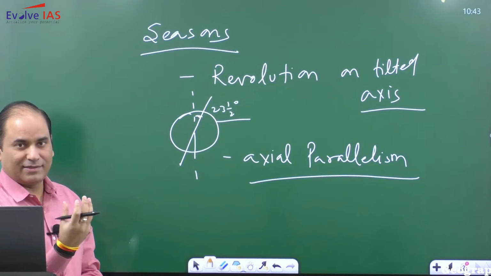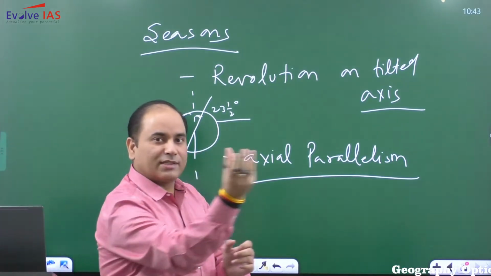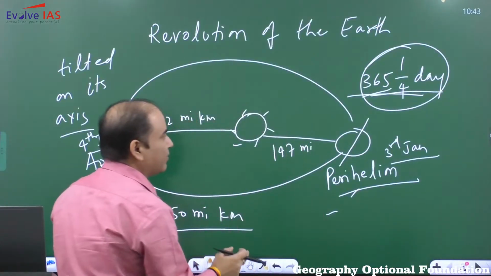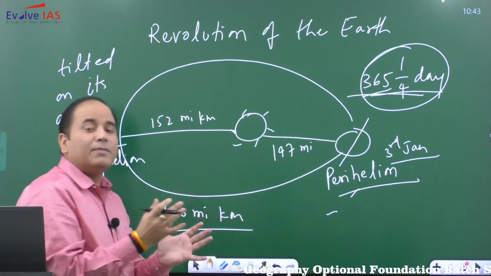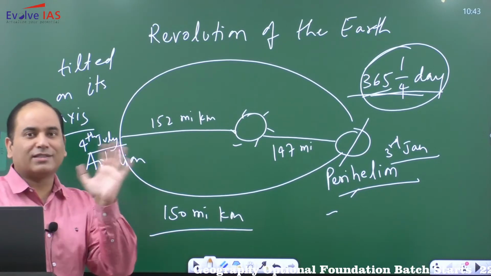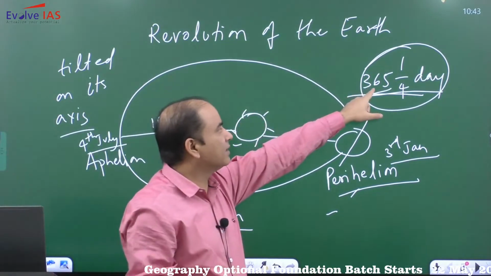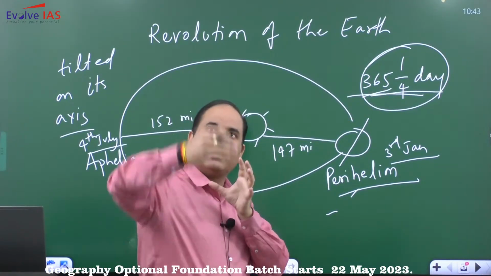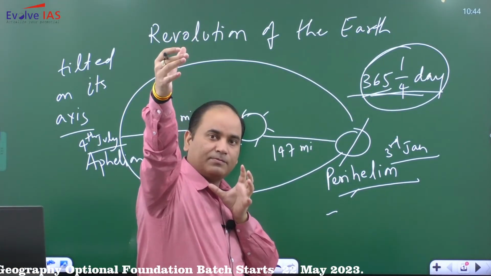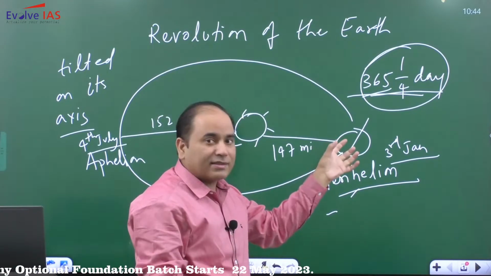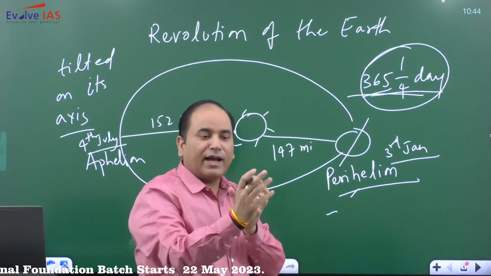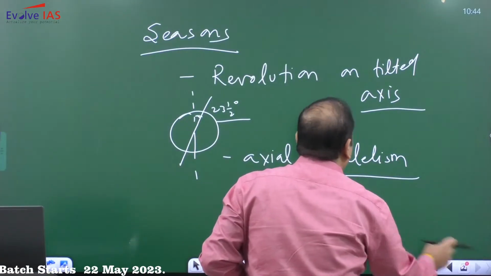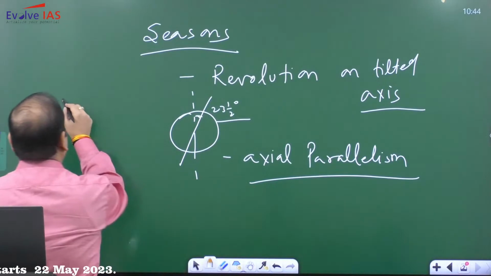The earth's axis, the axis which is revolving around the sun, will be parallel throughout its journey. Its journey gets completed in 365 1/4 days. Throughout its journey, there is one more celestial object to which this earth's axis is pointing, and it will remain parallel to that celestial object, and this celestial object is nothing but